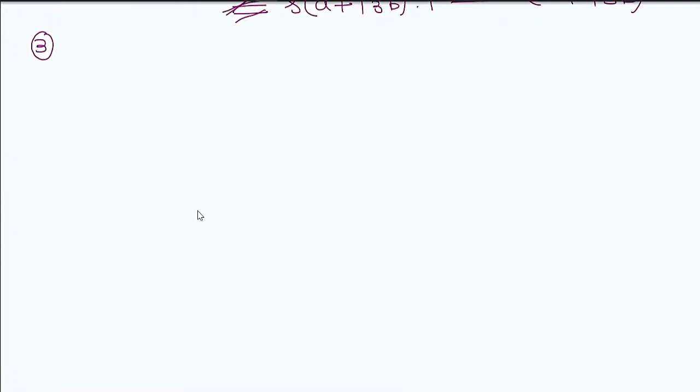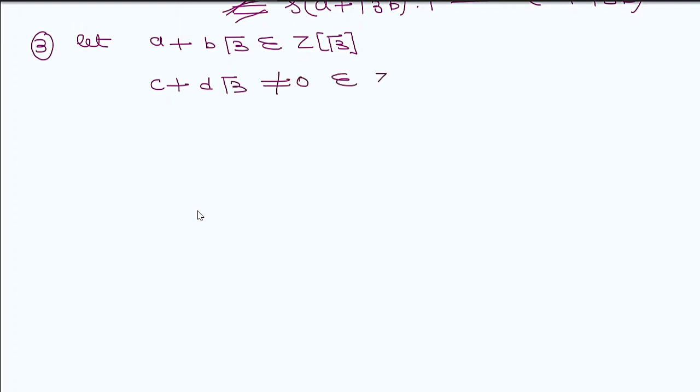Now third is the Euclidean algorithm. In the Euclidean algorithm, let a plus b under root 3 belong to Z under root 3, and the second, c plus d under root 3, is non-zero and belongs to Z under root 3.